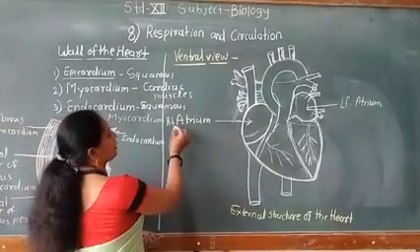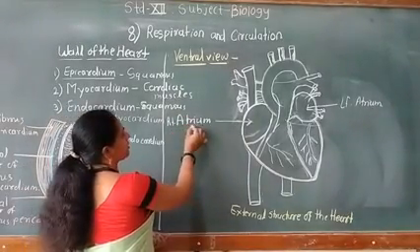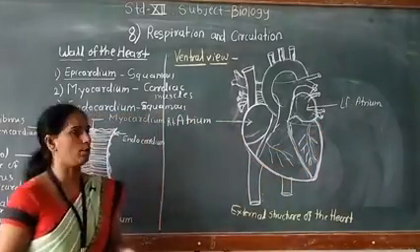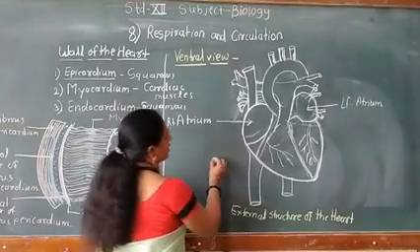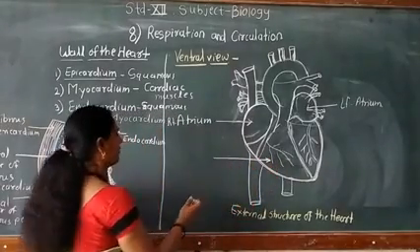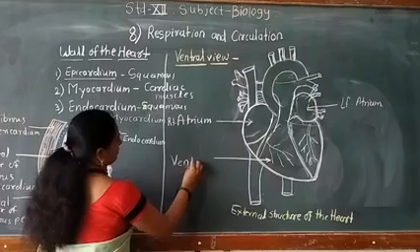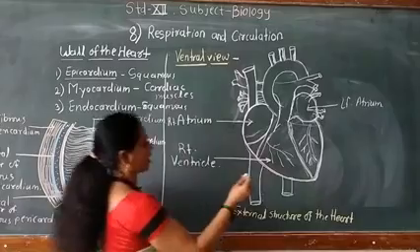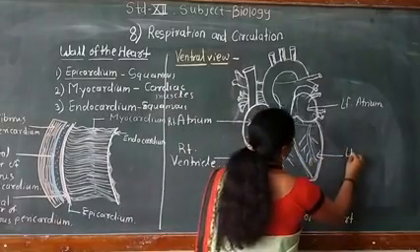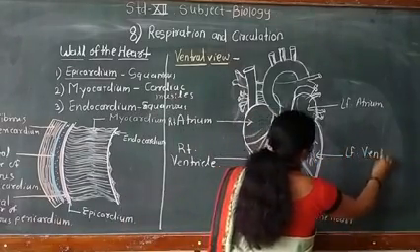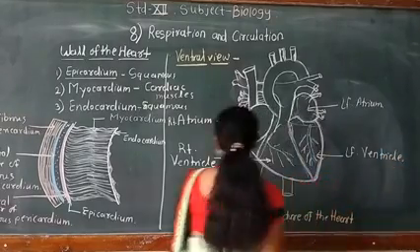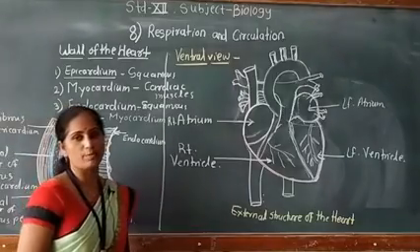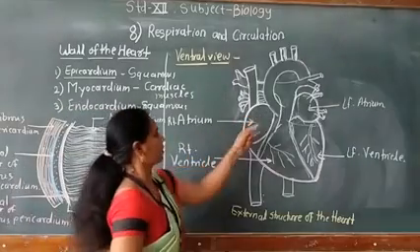So these are the two superior chambers called the right atrium and left atrium. These are the superior chambers located on the upper side of the heart, and the inferior chambers located on the lower side of the heart are called ventricles. This is the right ventricle, present towards the right side, and this is the left ventricle. So the heart is four chambered in human beings, two upper chambers and two lower chambers.